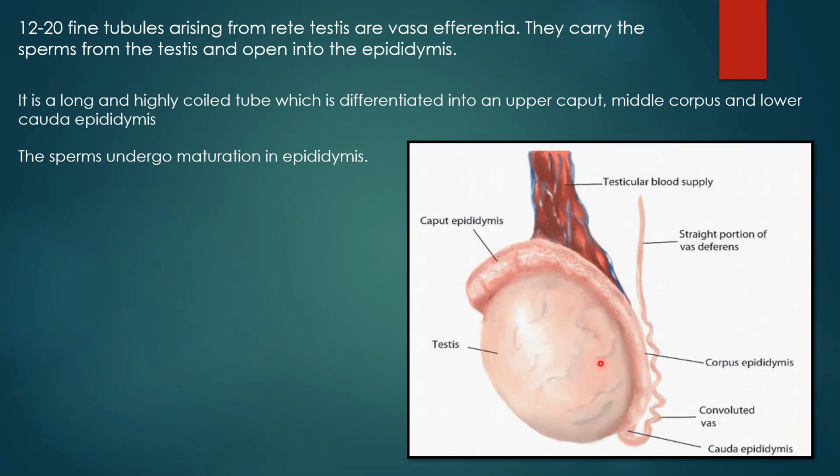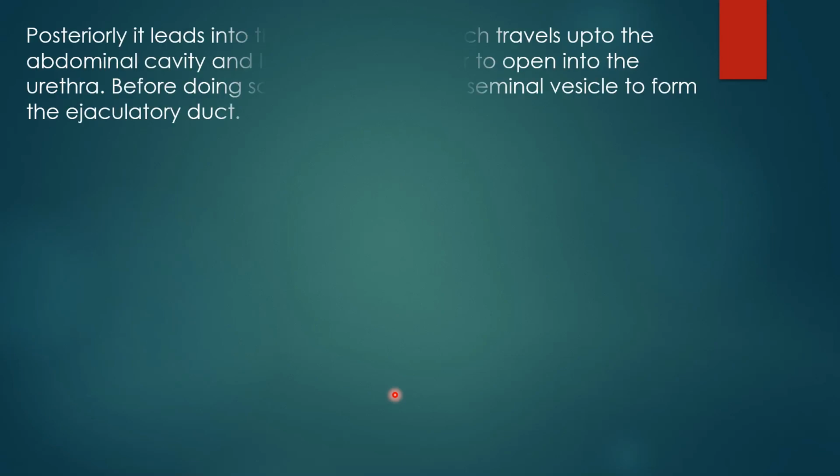Now if you talk about this epididymis, it actually has three parts or three structures. The head portion which is called caput, the middle called corpus, and the tail called cauda. So caput epididymis, corpus, that is the body epididymis, and the cauda, that is the tail epididymis.